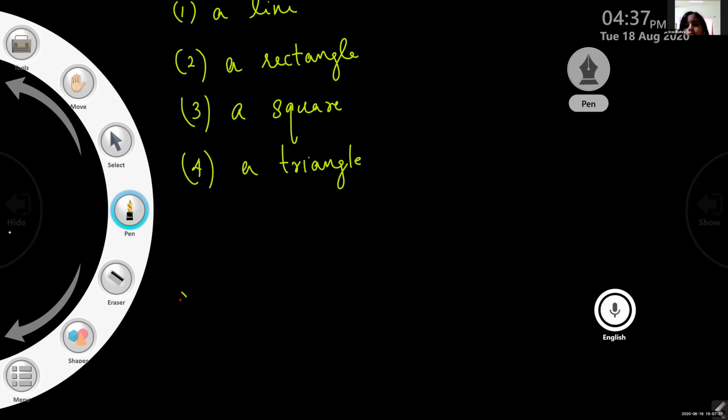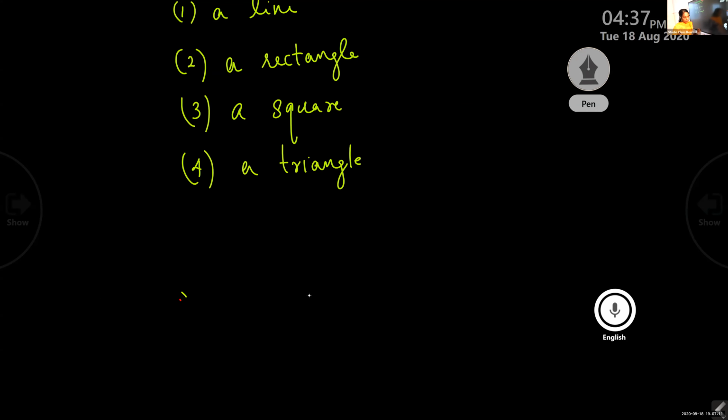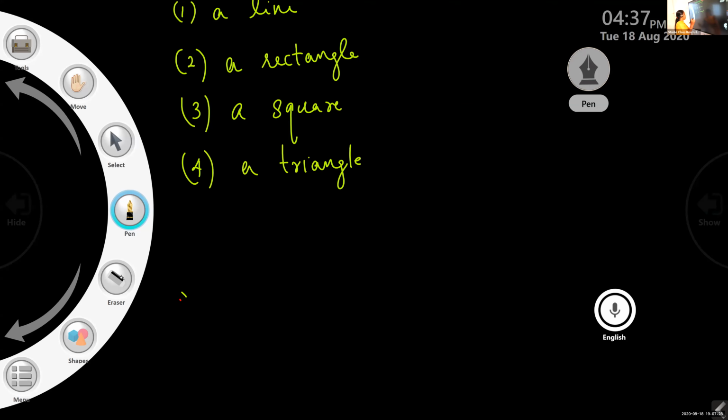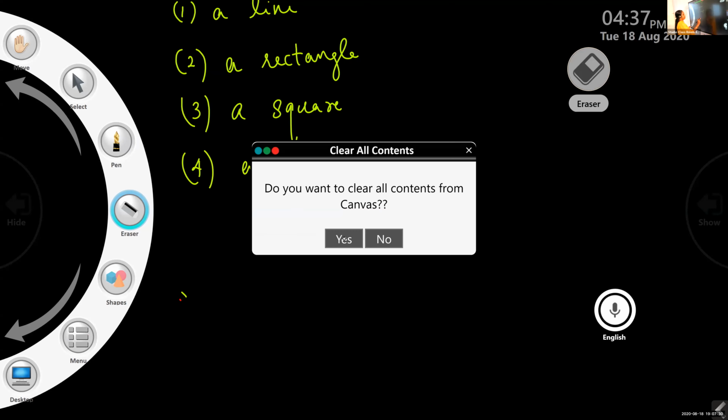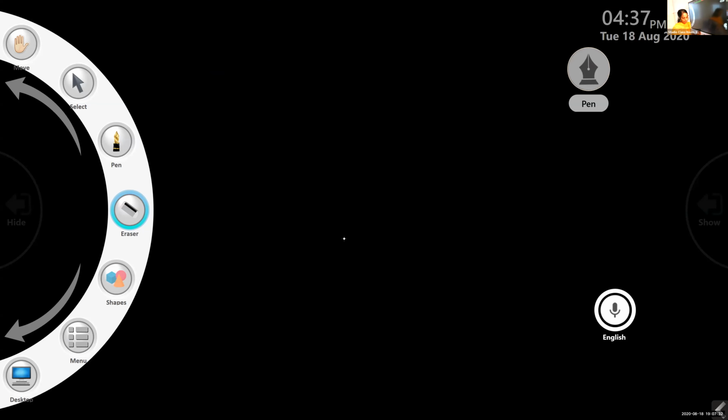Ma'am, can you say once more? Every number can be arranged in a line, a rectangle, a square, and a triangle. So we'll study from the beginning. Now I am going to erase it.